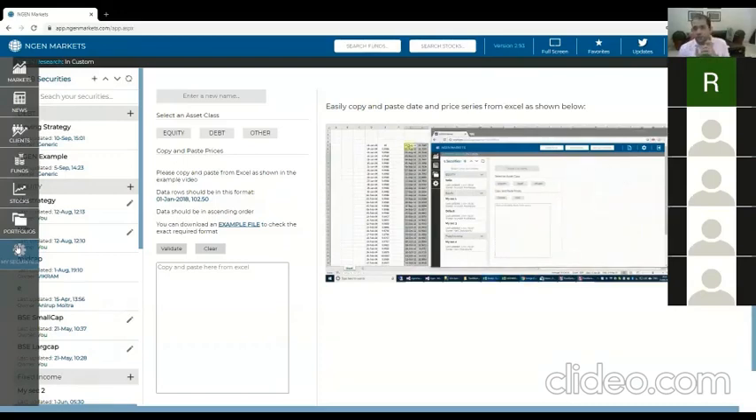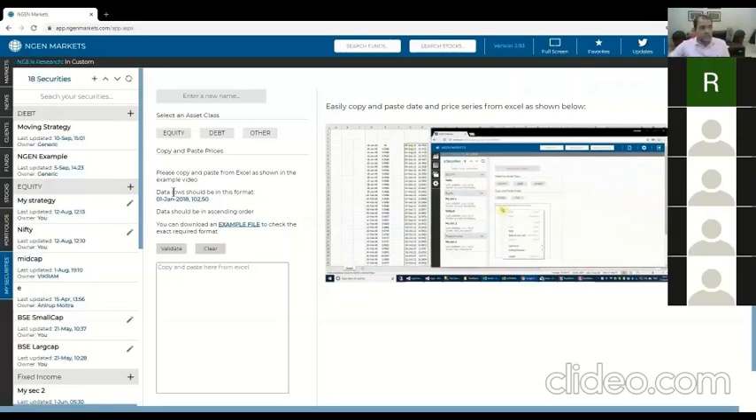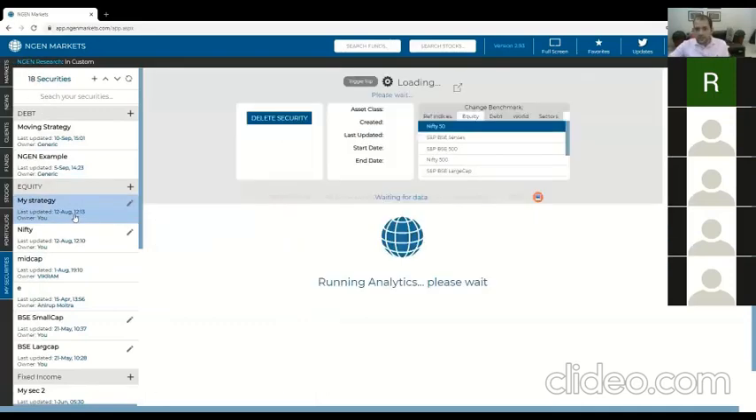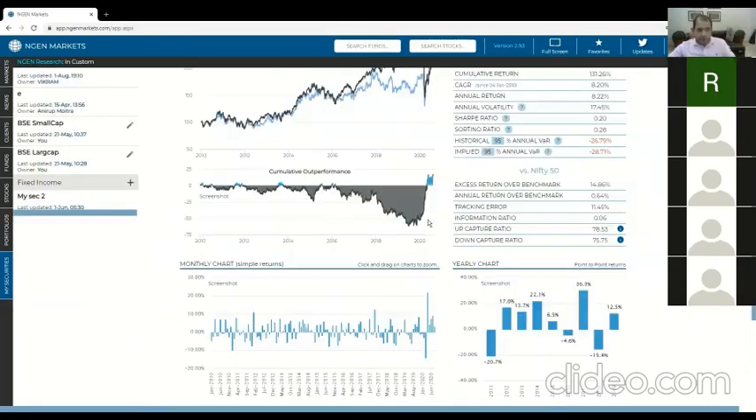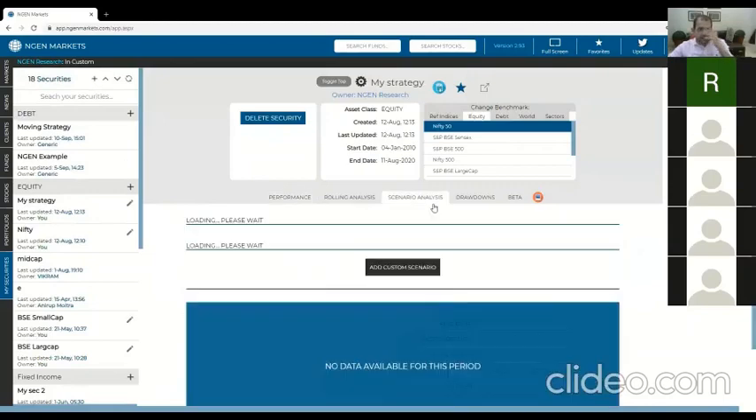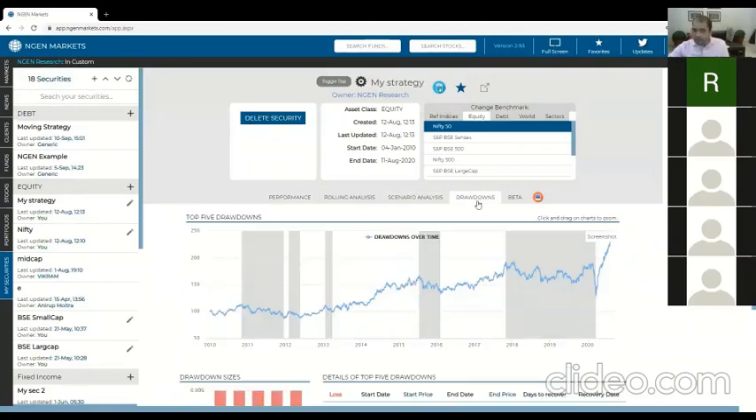And there are 2 reasons that you would do that. One is you want to analyze a data series that you got from somebody. It could be a client's daily mark to market for the last 10 years. You put it in here, and you're able to run rolling analysis on it, or just simple performance analysis. You can run scenario analysis. You can find out the drawdowns, etc.